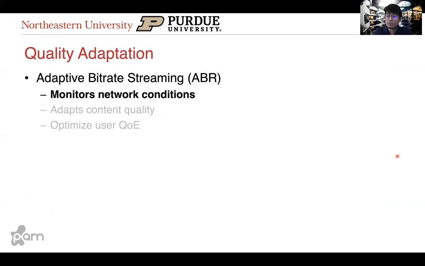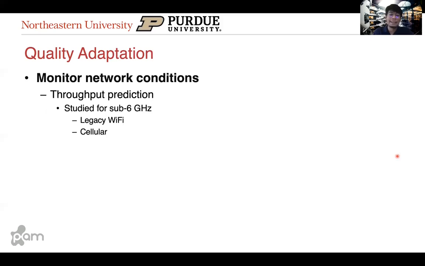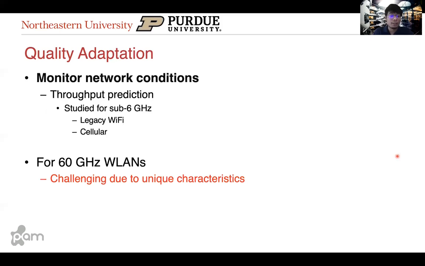Now, let's focus in on this first step here. What happens is that ABR looks at its past network conditions to try to estimate or predict the throughput in the next time interval. This problem has been studied extensively in sub 6 gigahertz networks such as legacy Wi-Fi and cellular networks. However, for 60 gigahertz wireless LAN, that's not the case. We'd also like to point out that due to the unique propagation characteristics at 60 gigahertz, this problem becomes even more challenging.